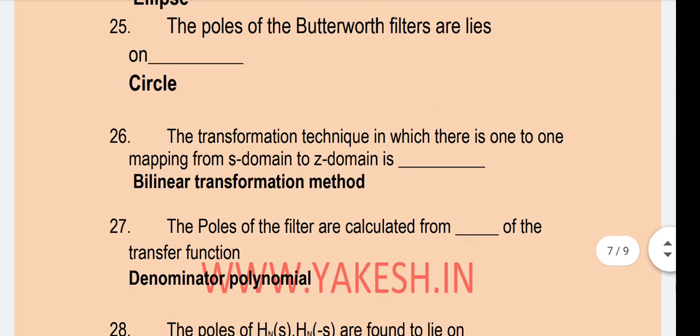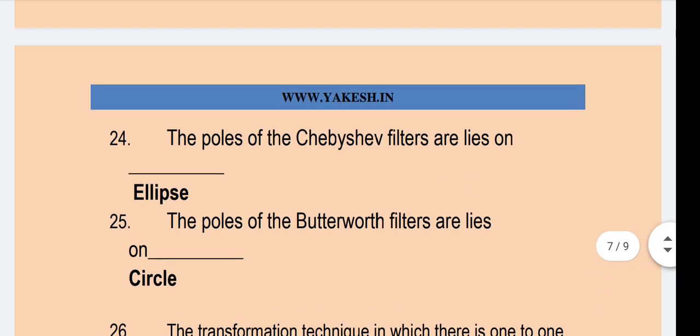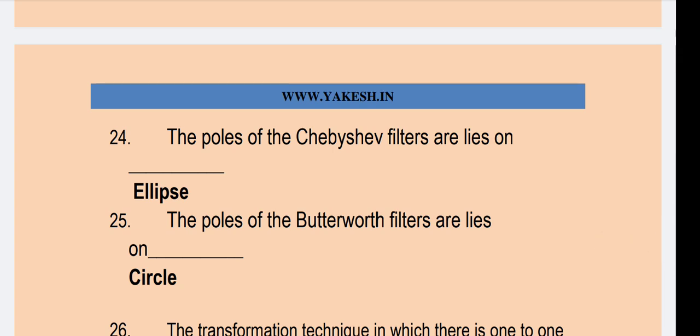The poles of Butterworth filter lie on circle. The transformation technique in which there is one-to-one mapping from S domain to Z domain is bilinear transformation method. The poles of filter are calculated from denominator polynomial of transfer function. The poles of the Chebyshev filter lie on the ellipse.